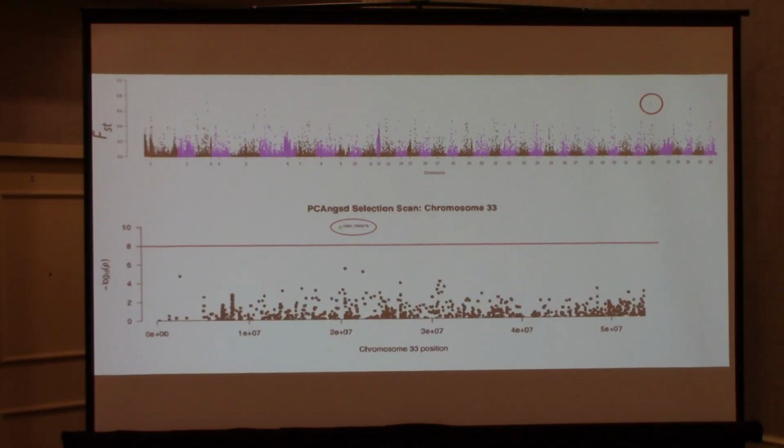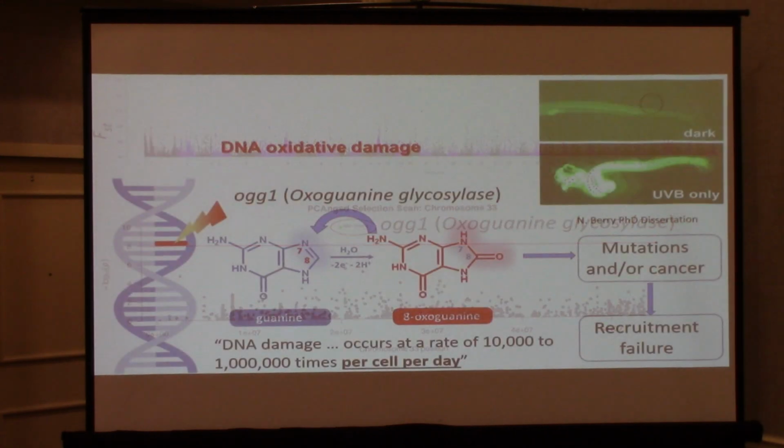Is the utility of evolutionary biology, I think, is we can go and pull this out. It's on chromosome 33. I'll zoom in here on this chromosome. Here's the top hit. We do natural selection scans. This part of the genome is under natural selection, according to our tests. What is it? It's OGG1, oxoguanine glycosylase. This is the thing that rescues DNA damage from repair.